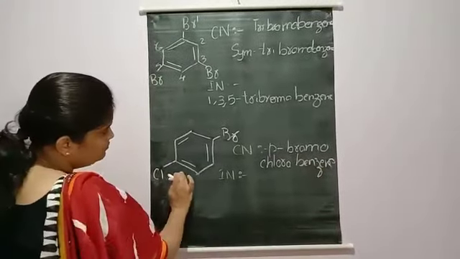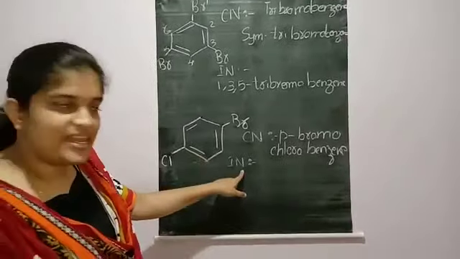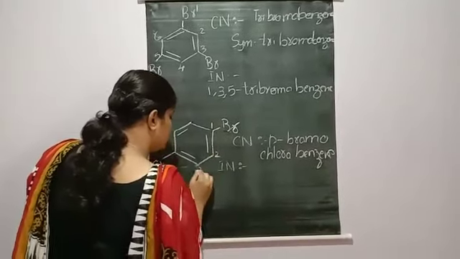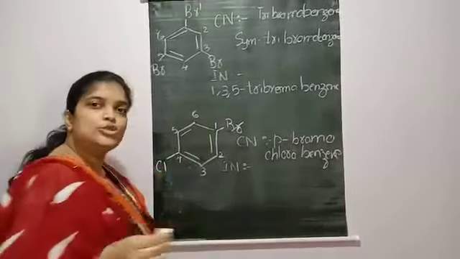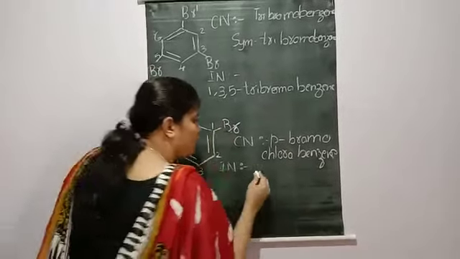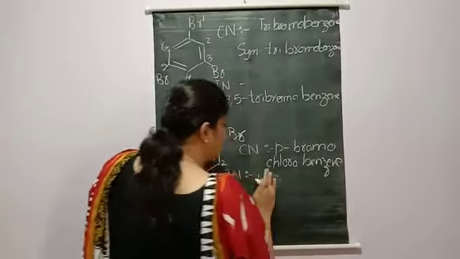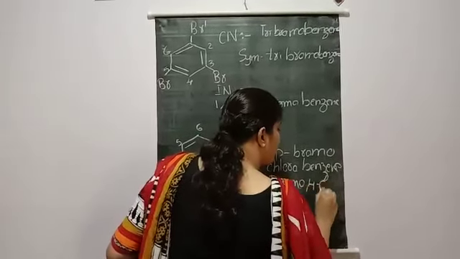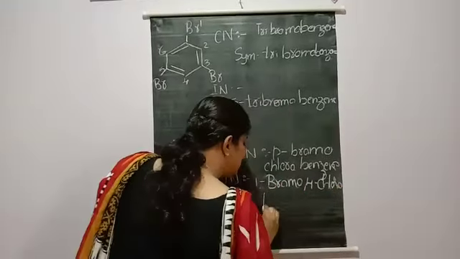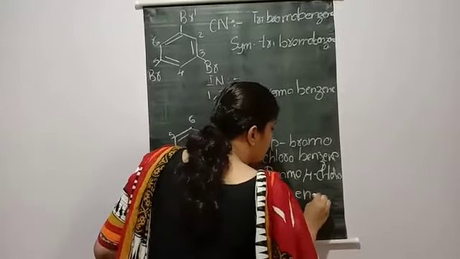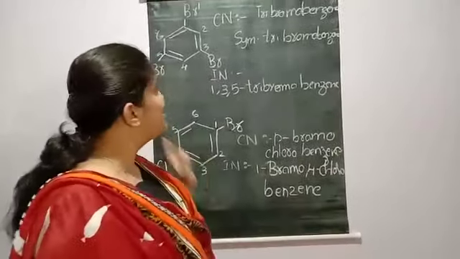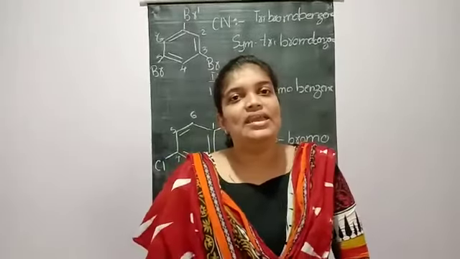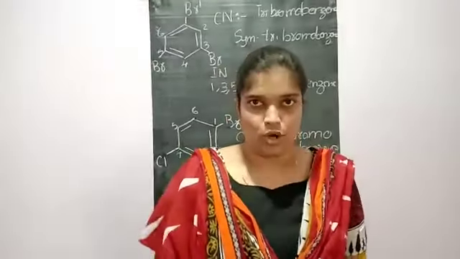And then if I come to the IUPAC name, I have to start from here because alphabetical wise, I hope you remember, 1, 2, 3, 4, 5, 6. So what would be my name? 1, 4. 1-bromo, I'm sorry, 1-bromo-4-chlorobenzene. I hope you are clear with all the nomenclature regarding aryl halides. Next class, I'll be giving you notes up to the nature of C-X bonds. Thank you, students.